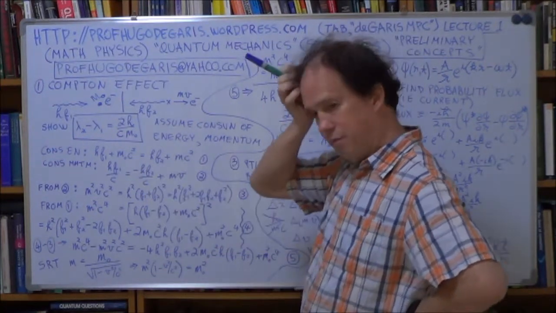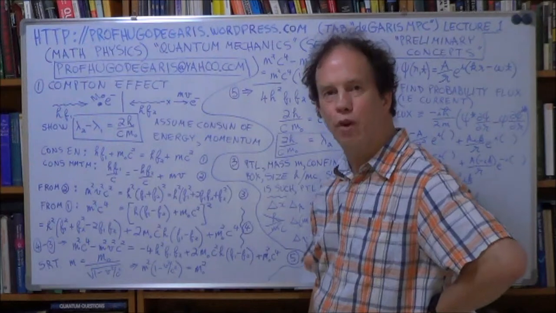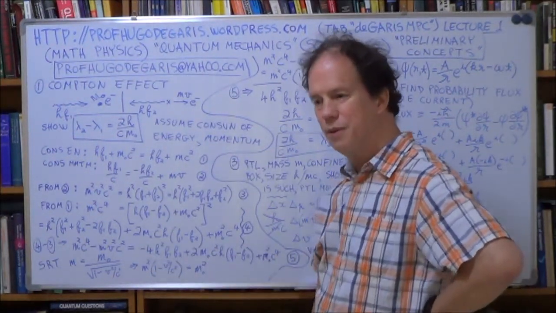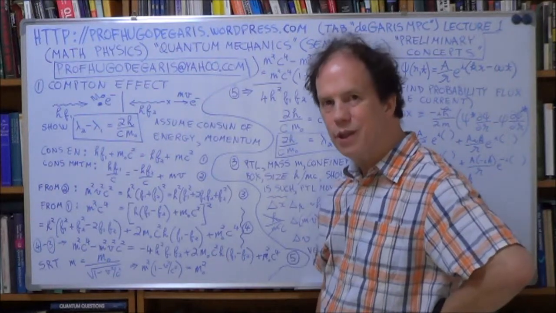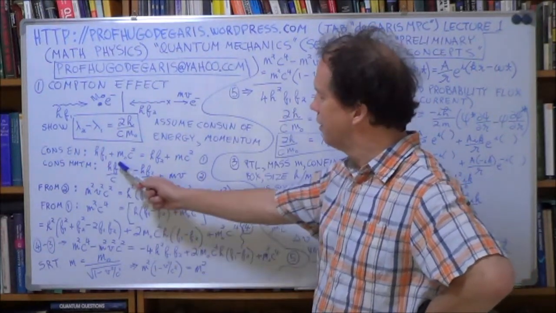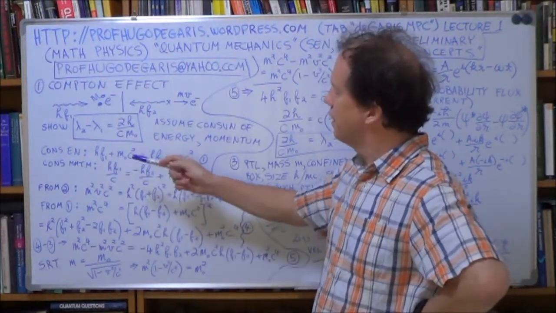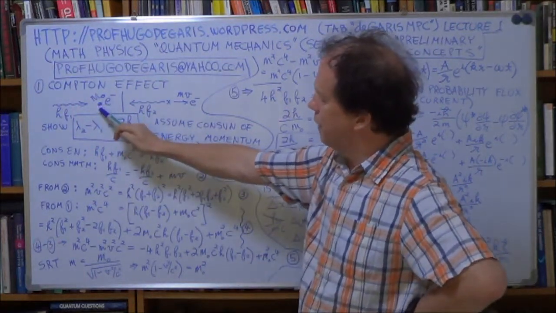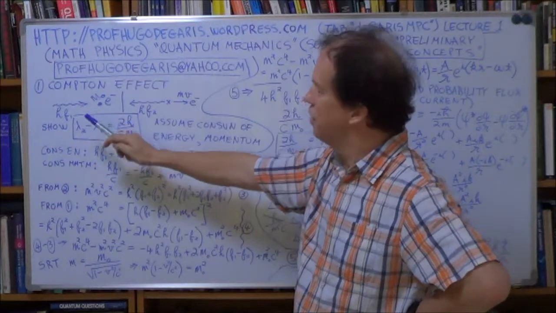Now, probably the most famous formula in all of physics from the general public's point of view is E equals mc squared, Einstein's famous formula. Well, here it is here. This stationary electron here still has energy, right?